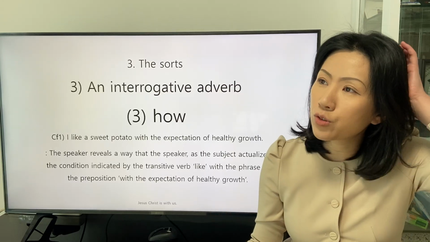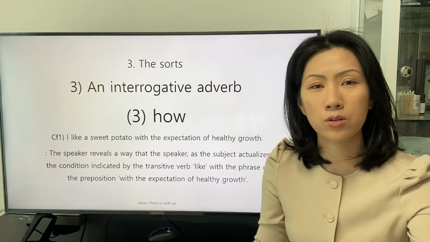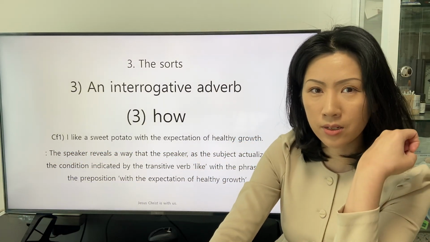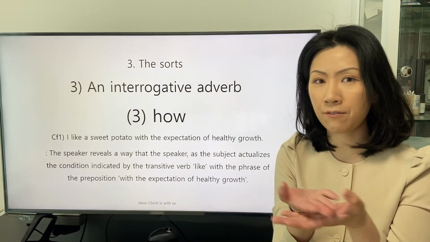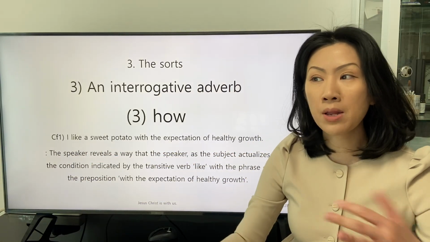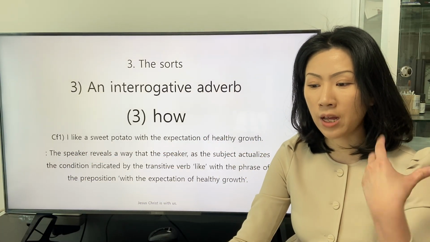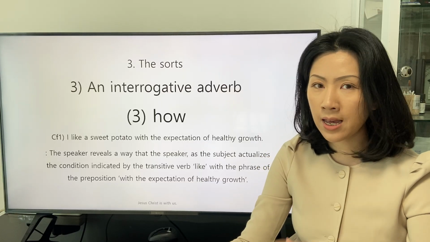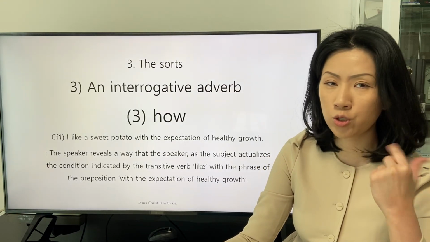This can be understood as a way that the speaker, the subject, is allocated to actualize the definition of the transitive verb like. There can be many ways to like some object. In this case, that object is the sweet potato.